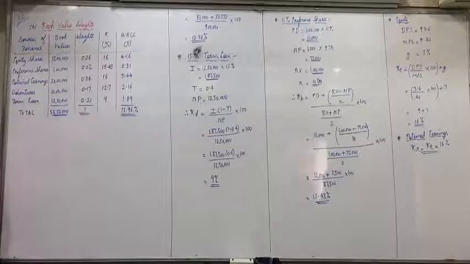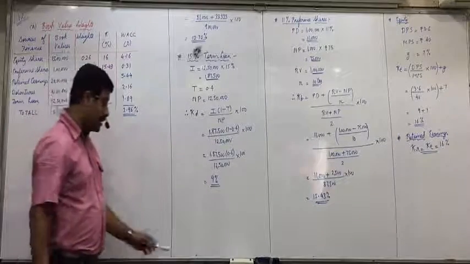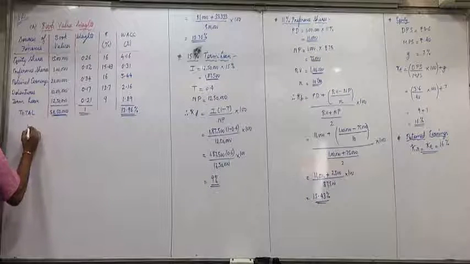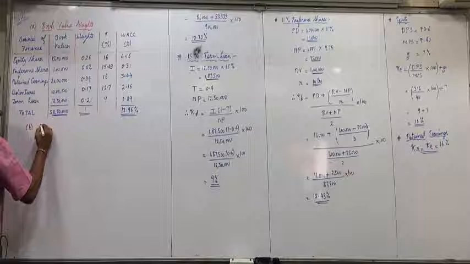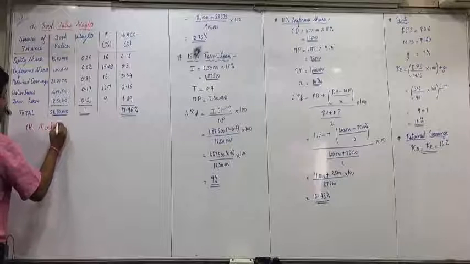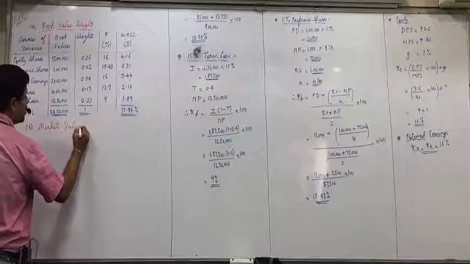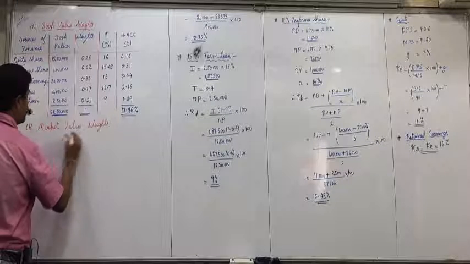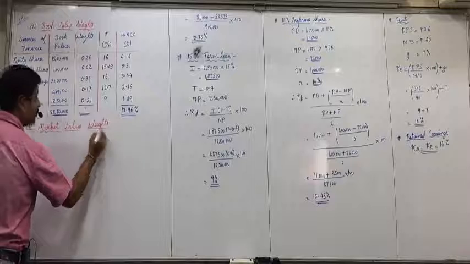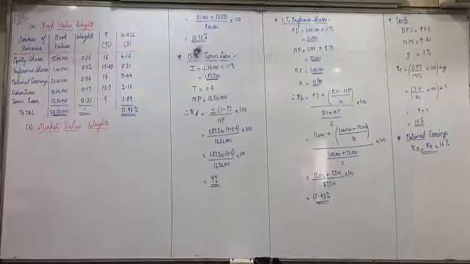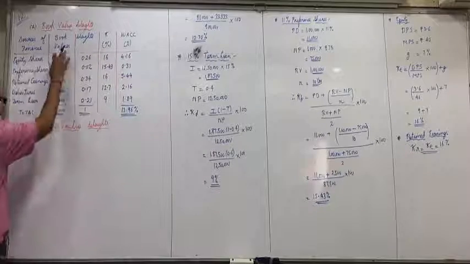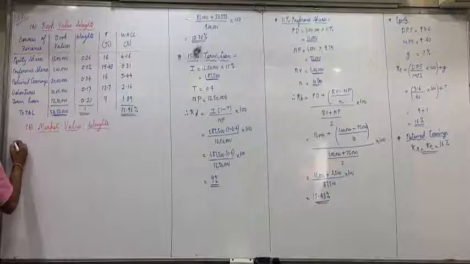Now same thing we have to find using market value weights. So this will be directly a 12 to 15 marks question. This kind of questions. Market value weights. Instead of book value column, market value, rest all columns will remain same.